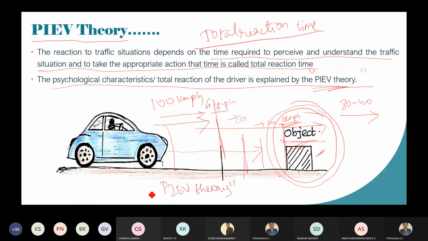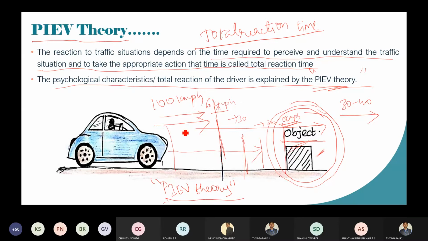Can you guess how many seconds you would take to stop the vehicle when you see the object? Can anybody, any idea? Any idea at what time you can stop the vehicle? You can unmute yourself and answer, or you can leave a message in the chat section also.